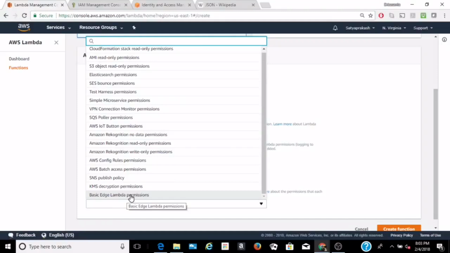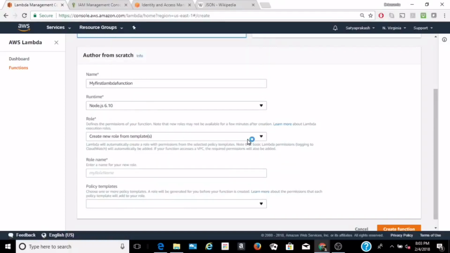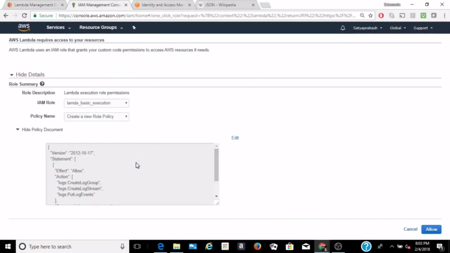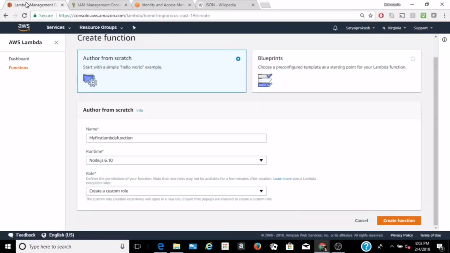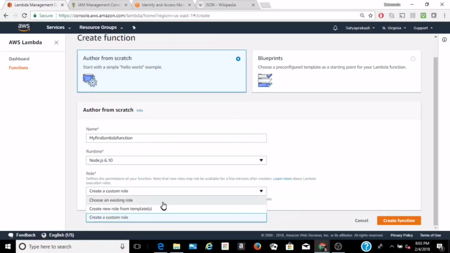Or we can create a custom role. That role will be created through IAM. IAM is Identity and Access Management for AWS. We will see the details of IAM and various role creations in a separate video. So as part of this video, for a basic Lambda function creation, we will select an existing role, Lambda basic execution. Then click on create function.